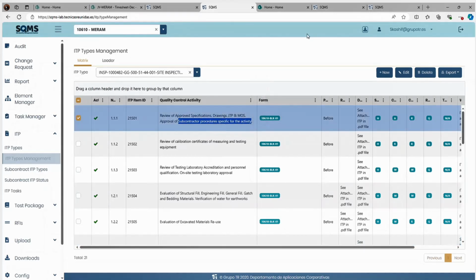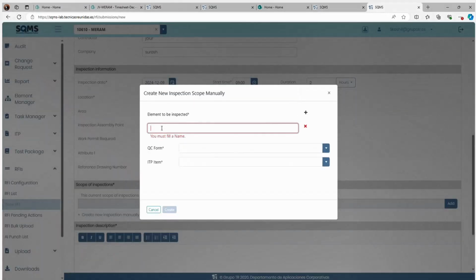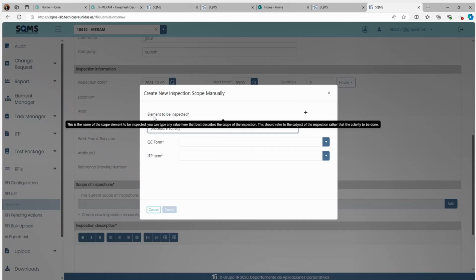Okay, so in short, you can write it here, whatever it is, like procedure, activity, and data. You can just write whatever the element is. What are you going to do? This is something you need to just write.